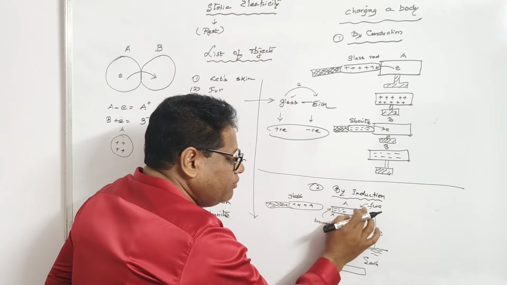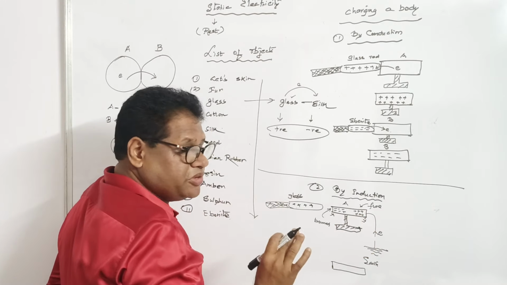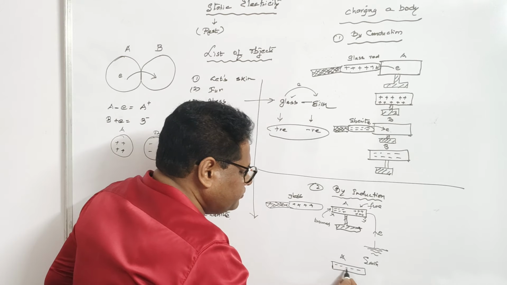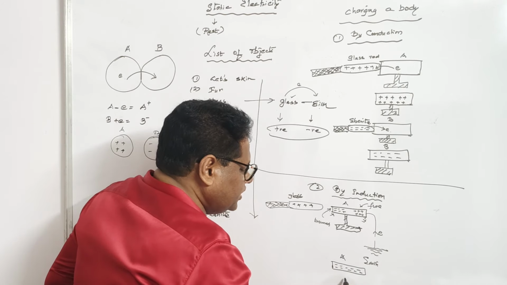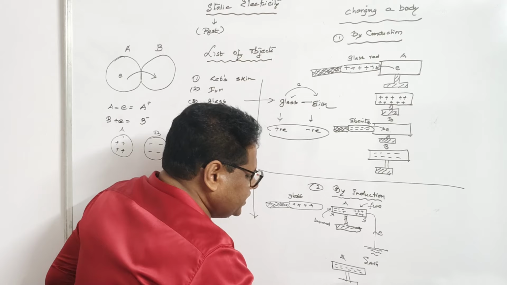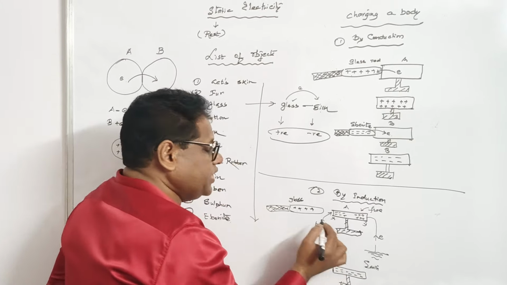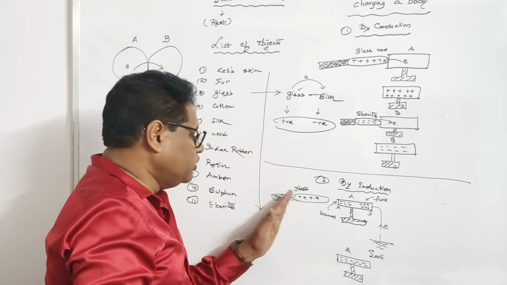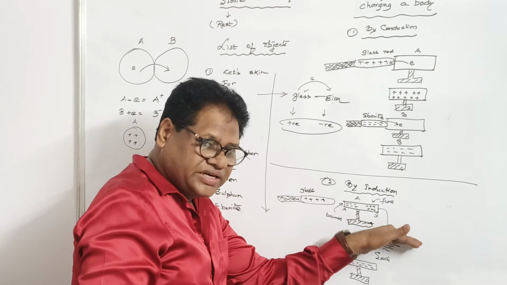The body A now becomes negatively charged because there is a net gain of electrons. This is the status of A after removing the earthing, but it is still on the insulated stand because this prevents the body from getting discharged. The glass rod is removed after breaking the earth connection.